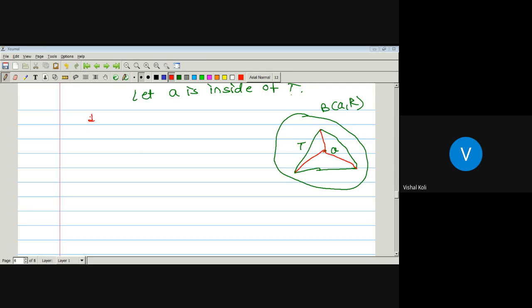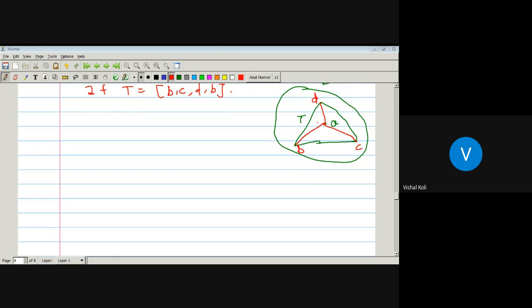Now, this will be a point P, this will be C, and this will be D. And T is nothing but the triangular path BCDB. This is divided into three more parts: the first one is PBAD, the second one is ABCA, and the third one is ACDA.